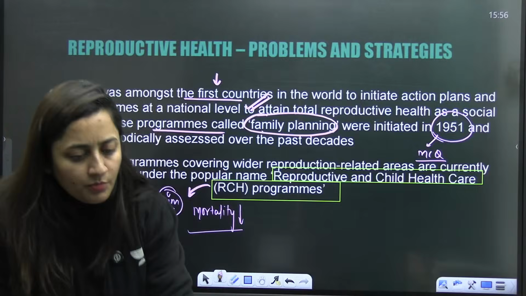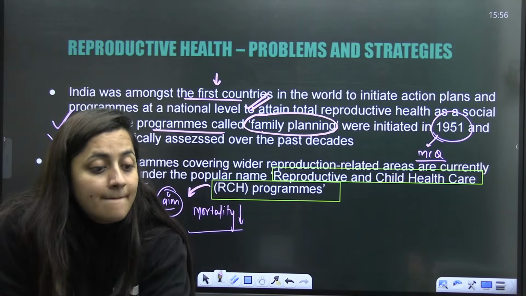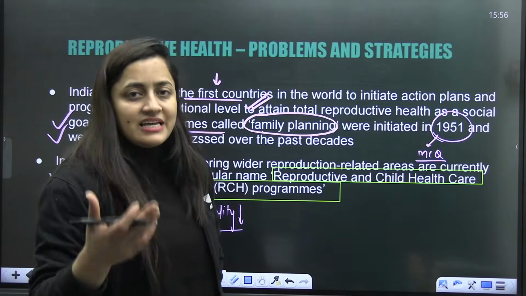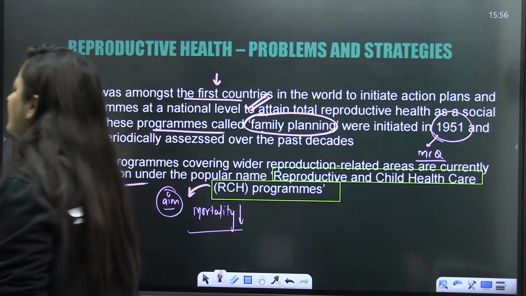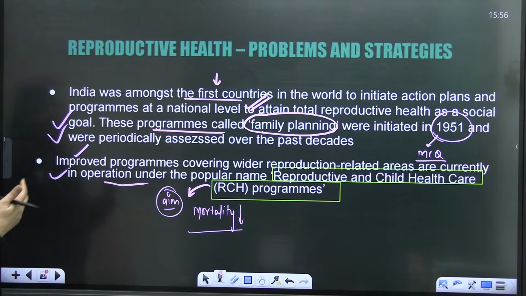If I talk about the major objectives, obviously safe motherhood should be there. There are many, but the major ones are safe motherhood, lower maternal and infant mortality rates, healthy pregnancy, healthy childbirth, more postnatal care, and family planning and reproductive awareness.